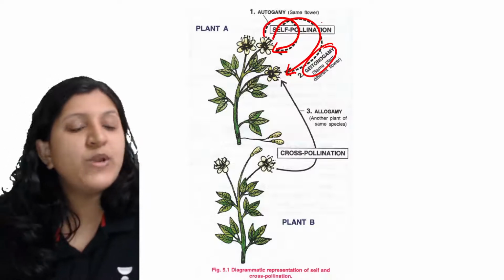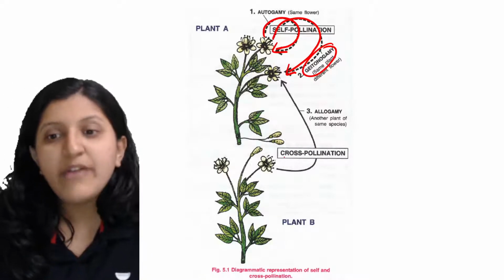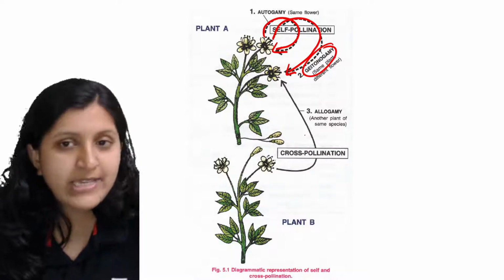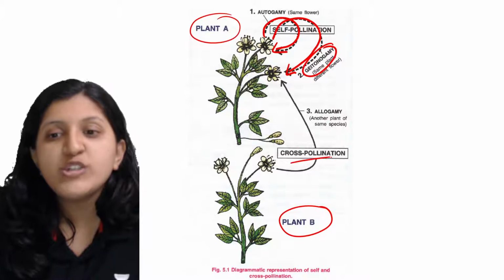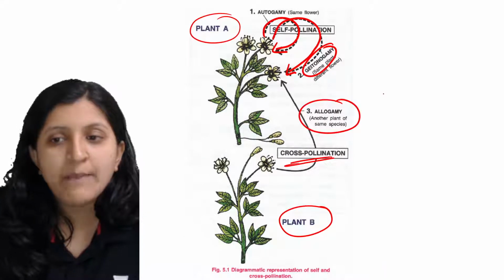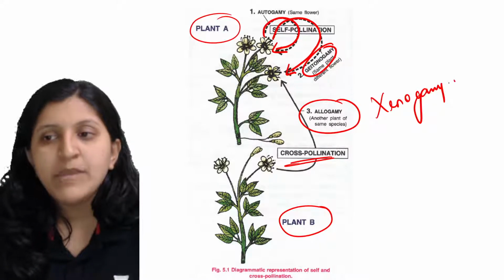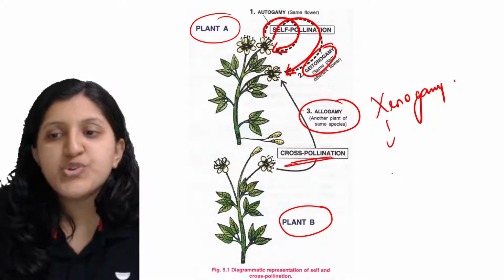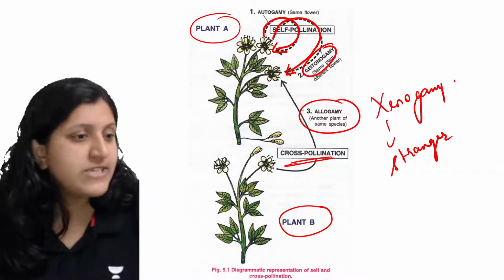But the pollen grain is being transferred from one flower to the other one. Here you can see plant A, and this is plant B. So this is cross pollination, also called allogamy or xenogamy, which is basically a stranger marriage. It occurs between another plant of the same species.